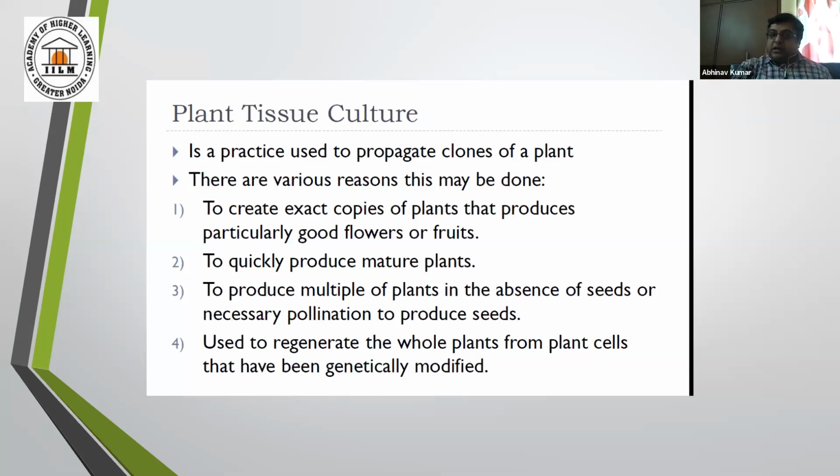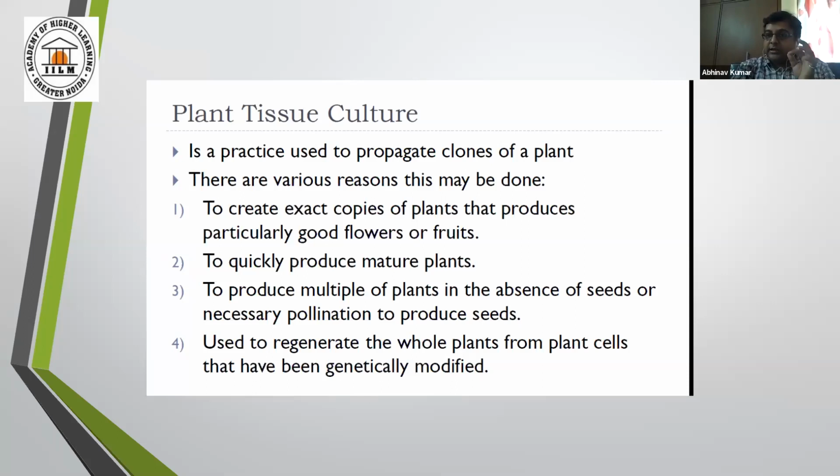Fine. And to quickly produce mature plants, you know that it takes less time for anyone to grow to its fullest when it is provided with an adequate supply of nutrients and all the necessary ingredients.